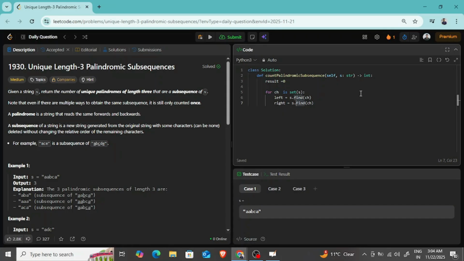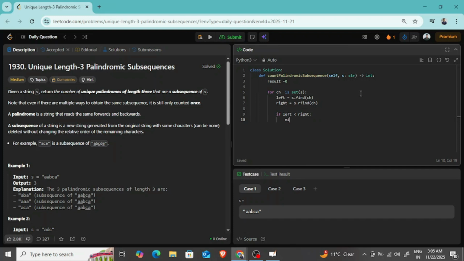Okay, one thing you guys have to add here is that by using just find you will get the first occurrence, but if you want to find the last occurrence then you have to add here rfind, which is finding from the rightmost side. So you will get the last occurrence, and like this is how you get the first and last occurrence. After getting first and last occurrence, what is the next step you will do is you will check कि जो हमारा left occurrence है, which is actually first occurrence, that needs to be less than right occurrence. If this condition is meeting, then we move to the next step, and in that next step what we will do, we will use concept of string slicing, and we will figure out all the middle characters which we have in between left and right.